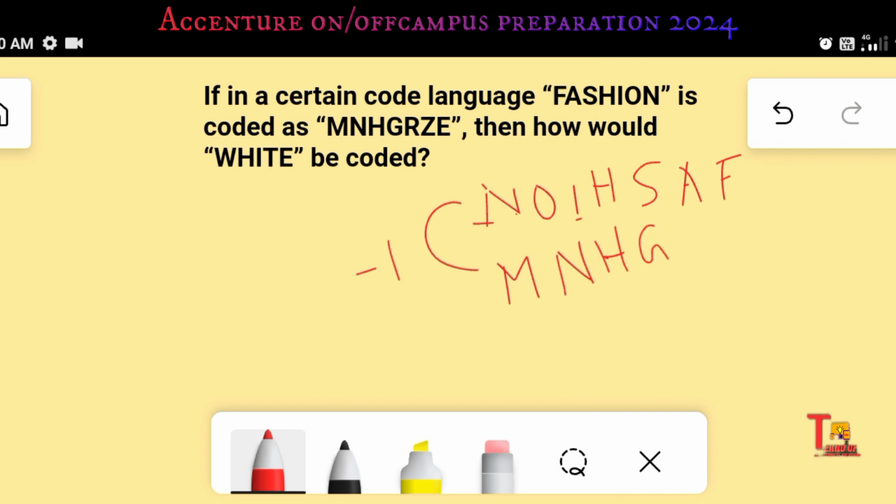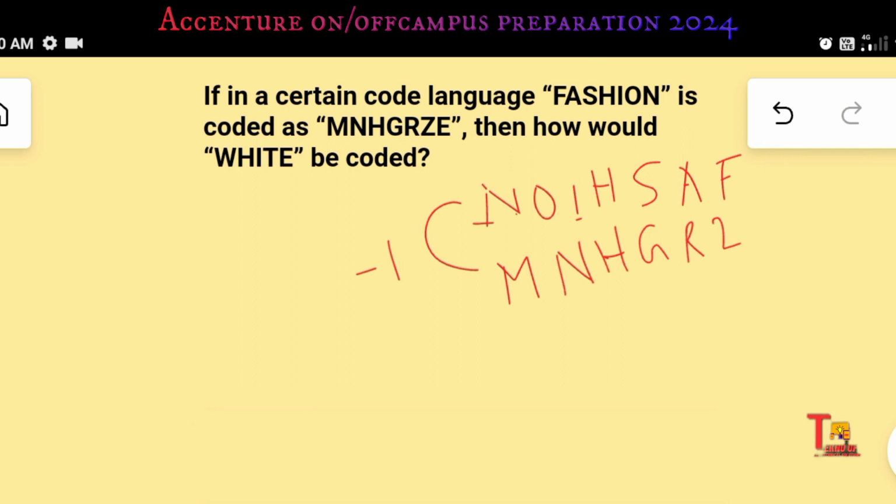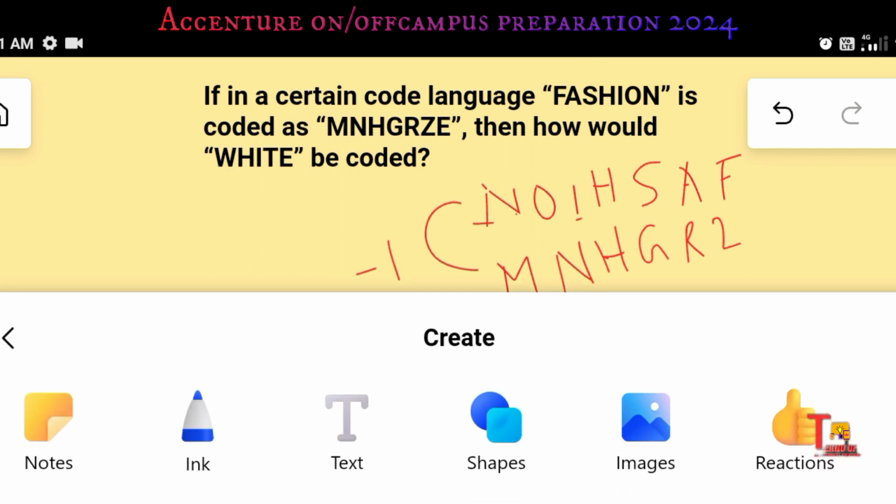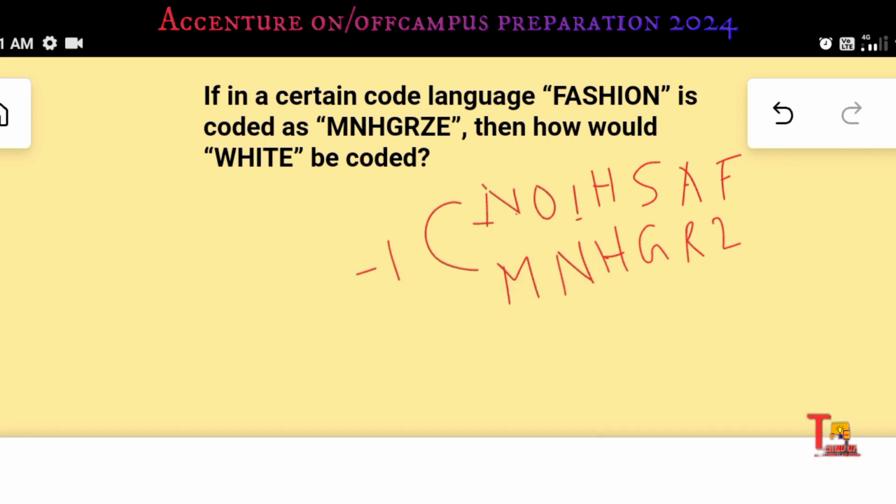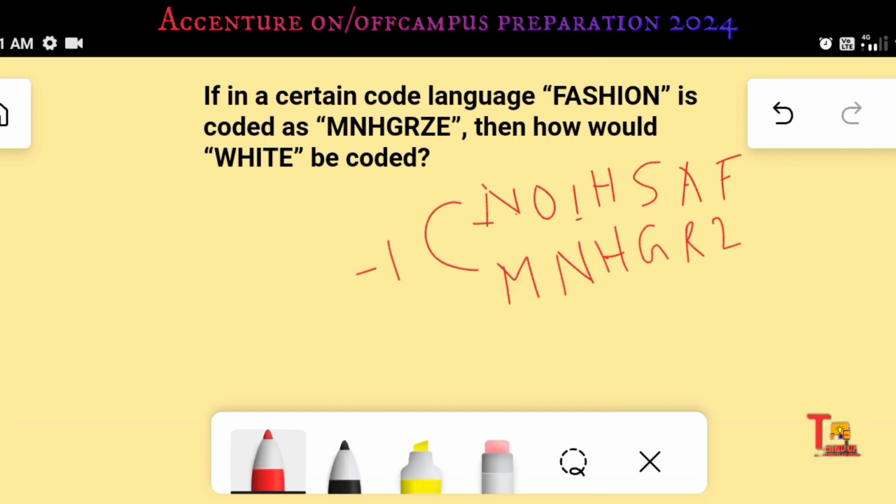And s is 19, so minus 1 is 18, so write r. And a is 1, so minus 1 will be z, right? And f is 6, so 5 is e, right?